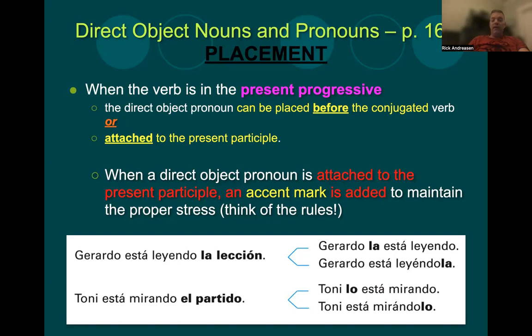The next sentence, Tony está mirando el partido. El partido is singular and it's masculine, so we're going to replace that with lo. We have two options: before the conjugated verb, Tony lo está mirando, or added on to the present participle, Tony está mirándolo. Same thing, we have to write in that accent mark on the A, otherwise it would be pronounced mirandolo, which it's not. It's pronounced the same, mirando, and so it's mirando with an extra syllable, so we have to pronounce it the same way and therefore force that pronunciation by adding a written accent mark. Really, if you think through that, it should make some pretty good sense.